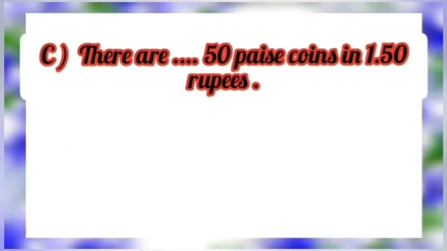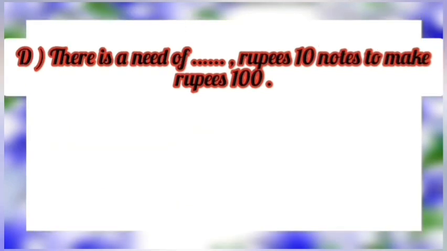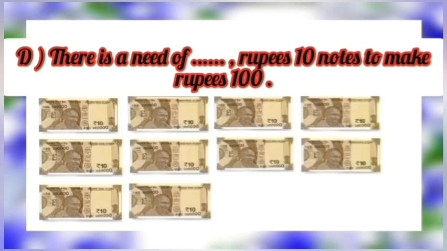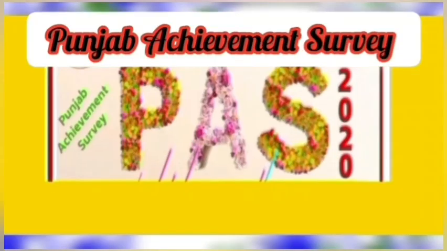Part C. There are dash 50 paisa coins in 1.50 rupees. Students, rupees 1.50 is equal to 3 coins of 50 paisa. So there are 3 coins of 50 paisa in rupees 1.50. Part D. There is a need of dash 10 rupee notes to make 100 rupees. So students, 10 notes of 10 rupees is equal to the value of 100 rupees.